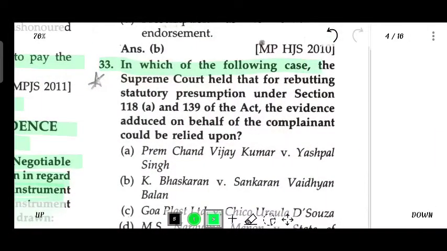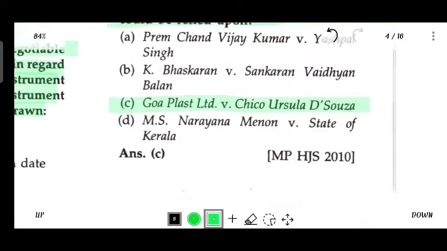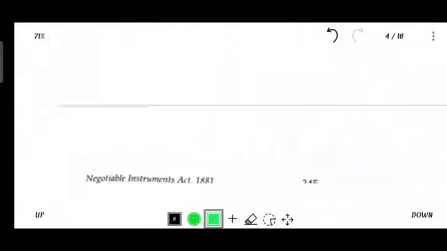In which one of the following cases did the Supreme Court hold that in rebutting the statutory presumption under Section 118 and 139 of the Act, the evidence adduced on behalf of the complainant could be relied upon? Goa Plast Limited versus Chico Ursula D'Souza.